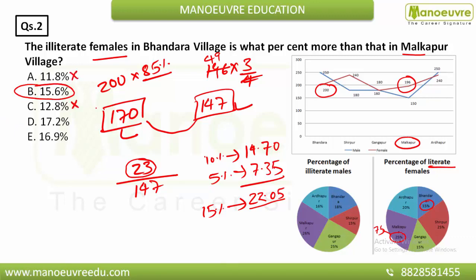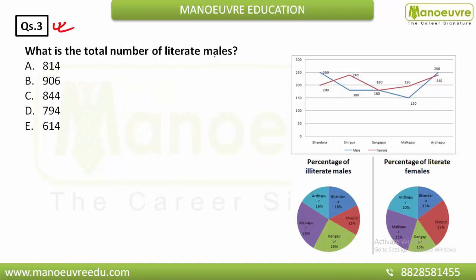Hope it is clear. Moving ahead, guys, what is the total number of literate males? So these are the illiterate males, and to find the literate males, first of all you have to subtract this from 100.